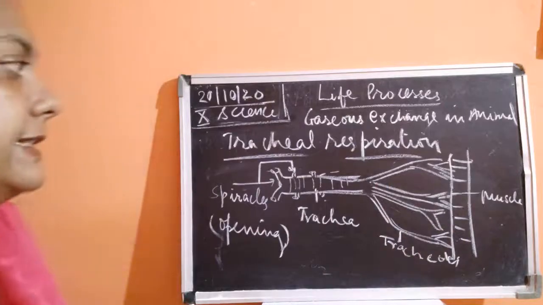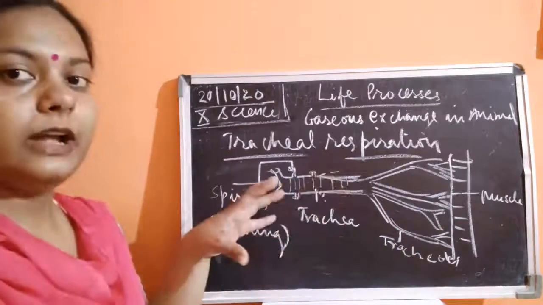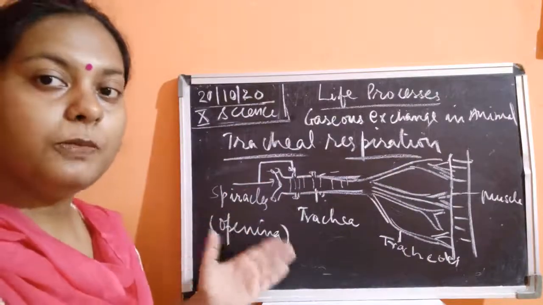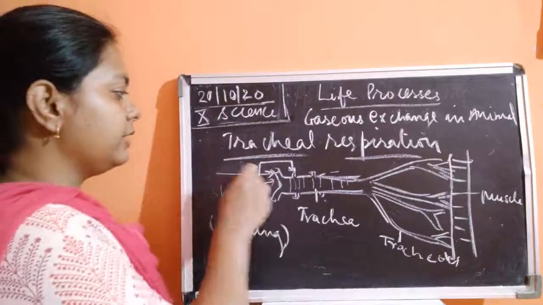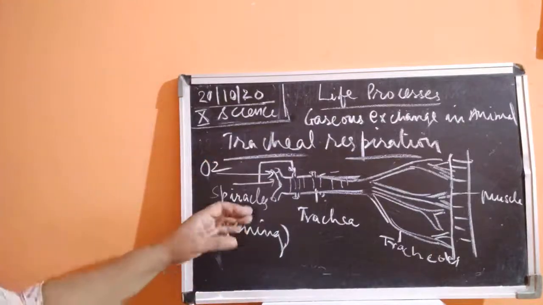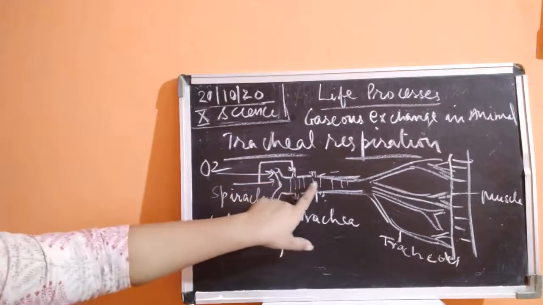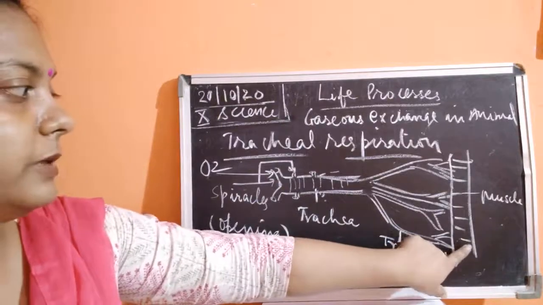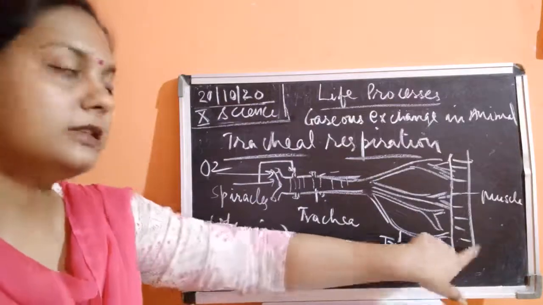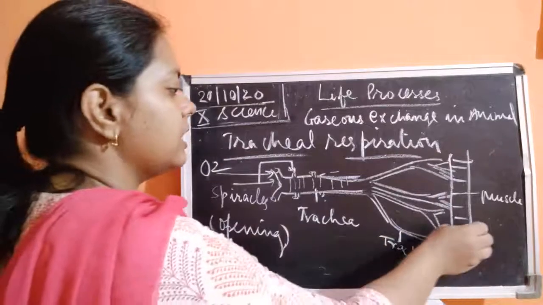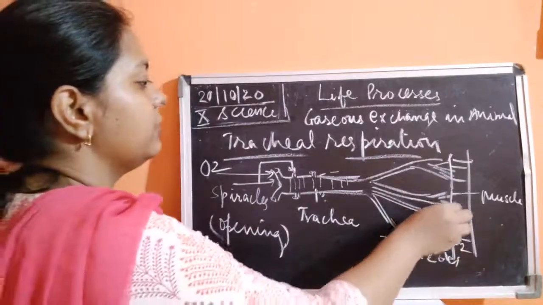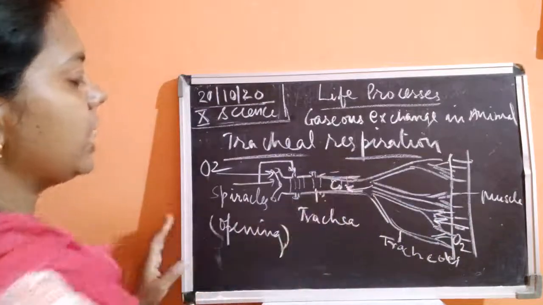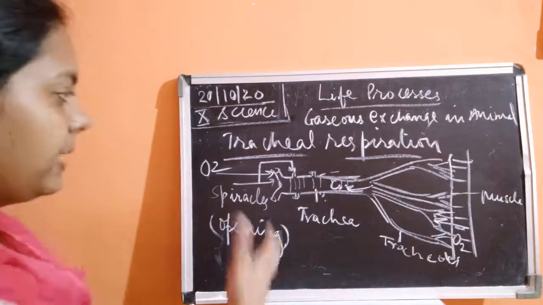Please remember. So insects will have this tracheal system for the respiration, which consists of the spiracles, which are the openings to the external surface from where they are going to take up oxygen from the surrounding, and then this oxygen is traveling into trachea. Then from trachea it will go to tracheole. This tracheole is being directly in contact with the muscles. What will come into the muscles? Oxygen will come, and again this is going to give rise to the carbon dioxide. Again, this carbon dioxide will be moved out, and it is going to be thrown out by the spiracles again.